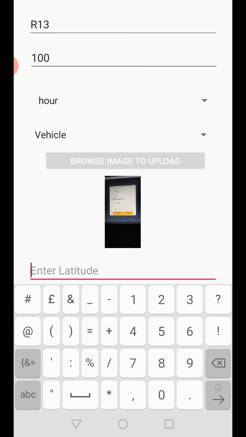This latitude and longitude is available in your Google Maps. You can select any place, and while clicking that place, you will get the latitude and longitude in the URL.